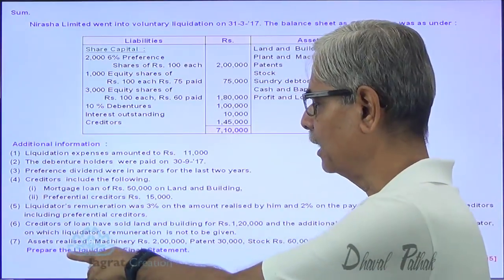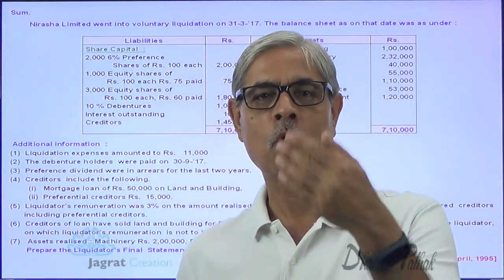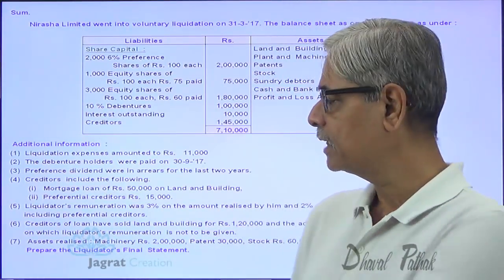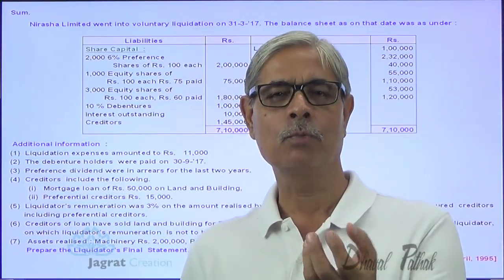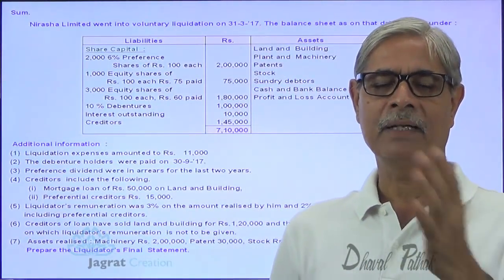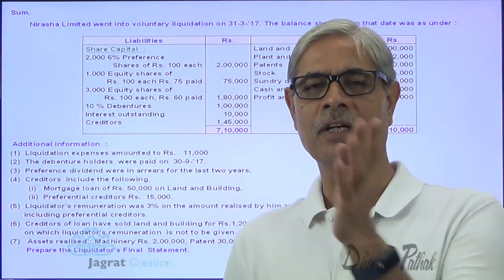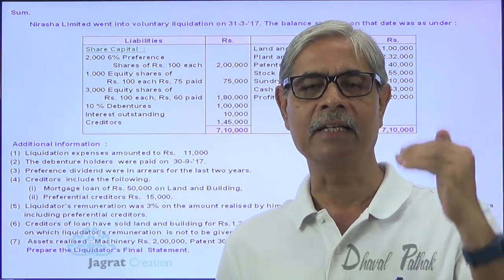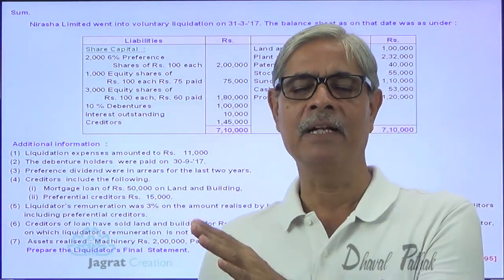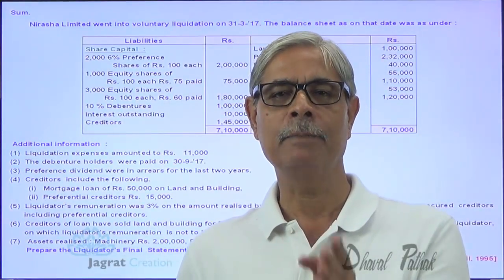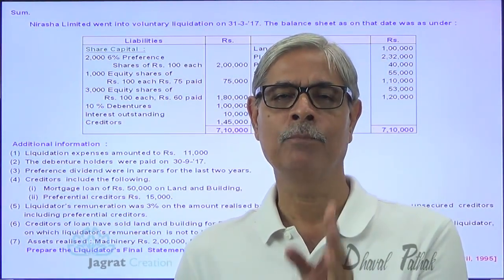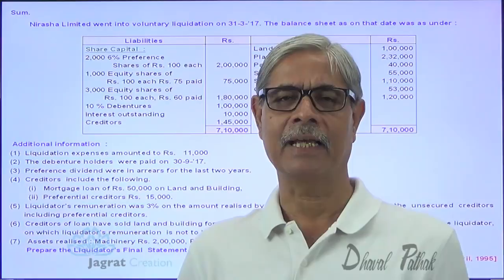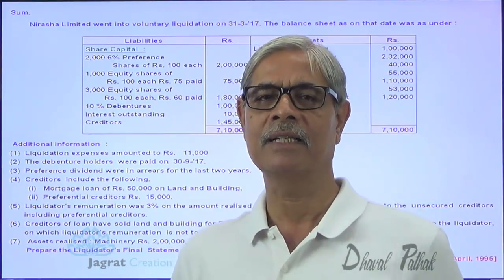So whenever you prepare a liquidator's final statement, you have to show all these payments in the sequence prescribed by law. This liquidator's statement is nothing but a cash book or a bank book. It is a statement, but one side is identified as the receipt side and the other side as the payment side. On the receipt side, first of all, the opening cash balance and the realized value of assets are recorded, and on the payment side, you record all the payments made by the liquidator as prescribed under company law. This is how the liquidator's statement is prepared. This is an introductory theory that I have explained to you. Now let me read the sum and try to explain.